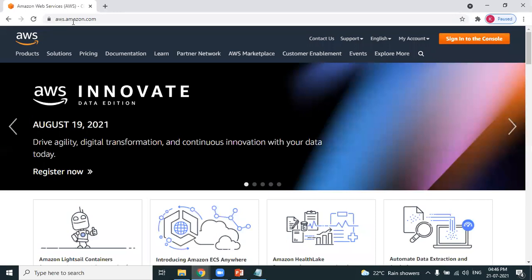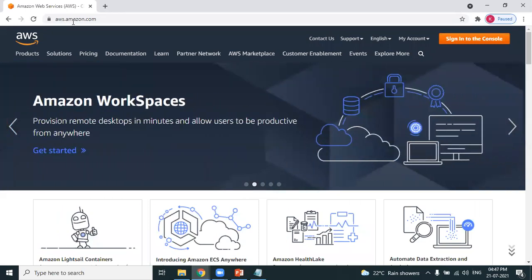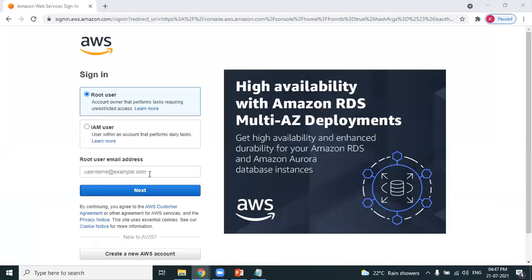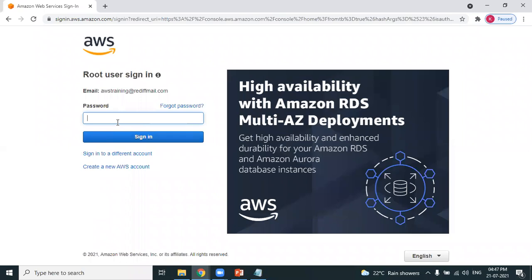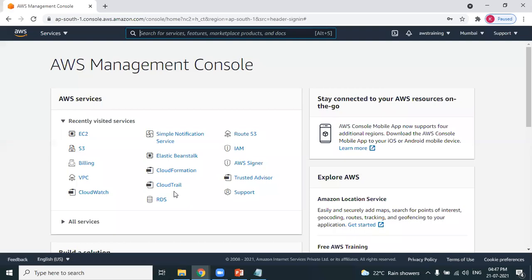This is the AWS cloud platform. I already have an AWS account, friends, so I can happily sign in. What are the login details? You need your email address and password. This is my email address. I logged in. I logged into my AWS.